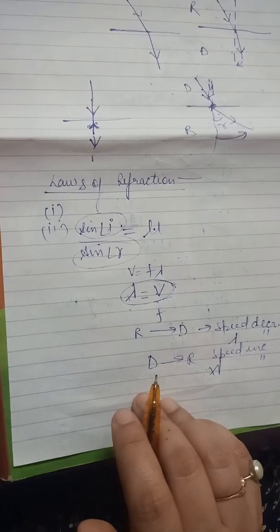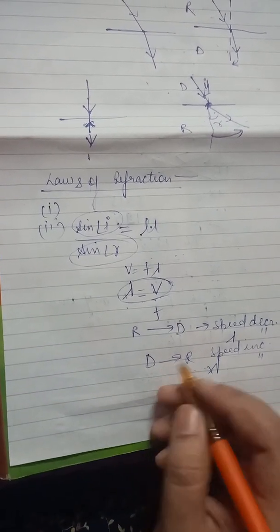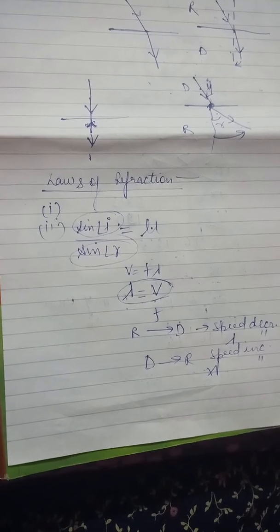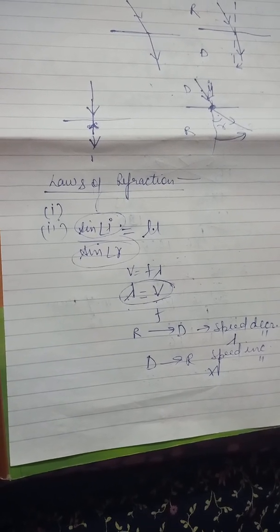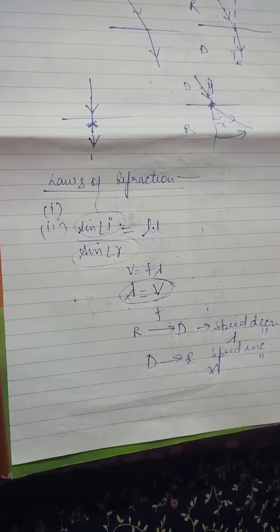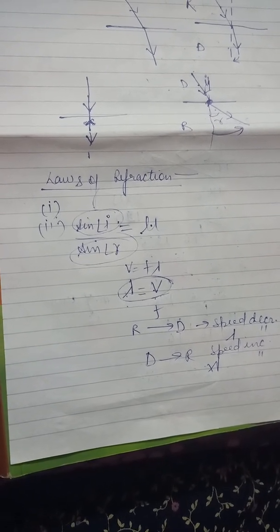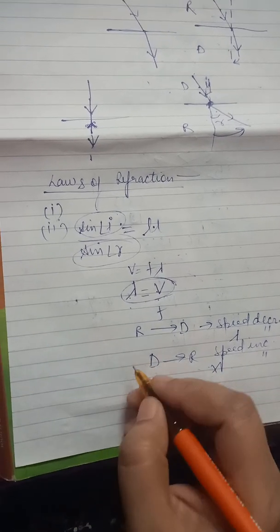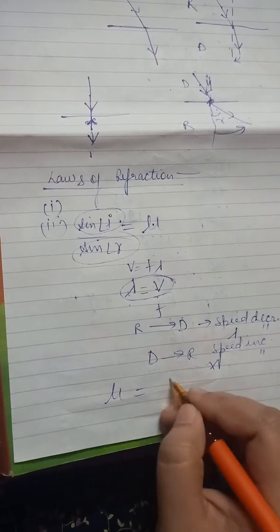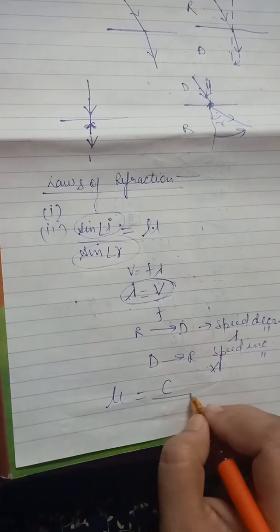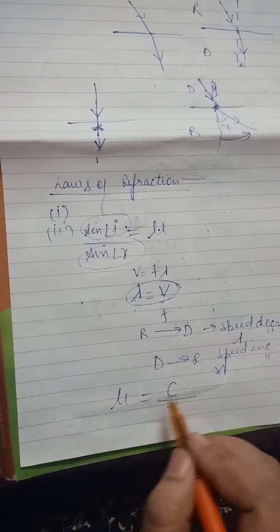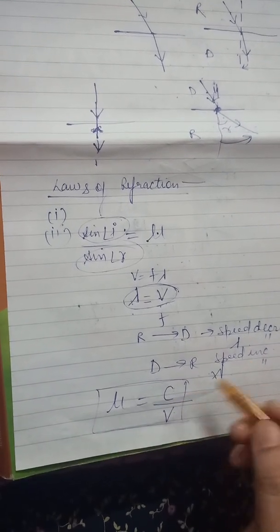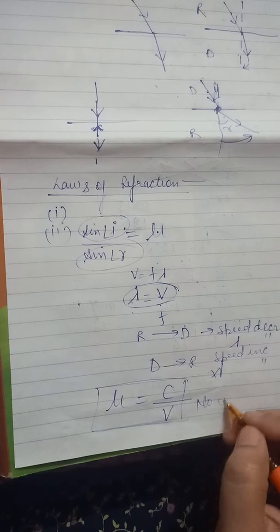The other definition we have, when the light ray passes from vacuum to other medium, then the refractive index of a medium is equals to the ratio of speed of light in vacuum upon speed of light in a medium. Speed of light in vacuum is represented by c and in a medium it is v. So the formula becomes mu is equals to c by v. It is a pure ratio quantity, so it has no unit.